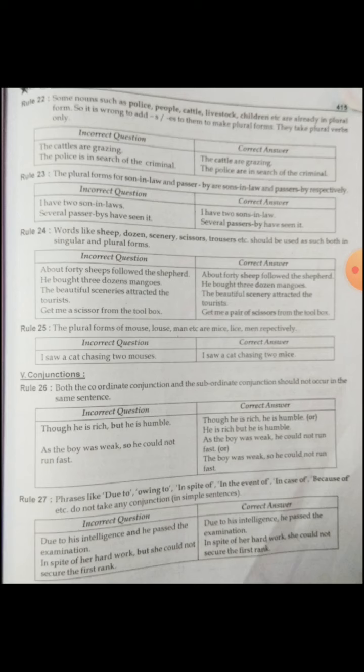The police is, so the police are. The cattle's, polices, children's, it is all wrong. The police, people, cattle, livestock, children are already in plural form. They should not take any s or es.